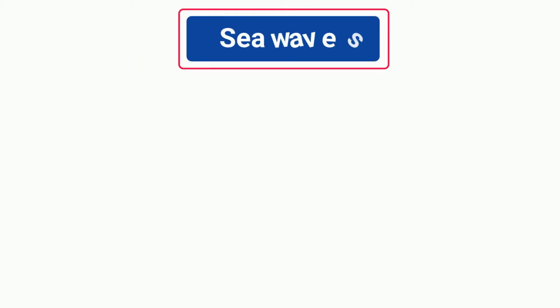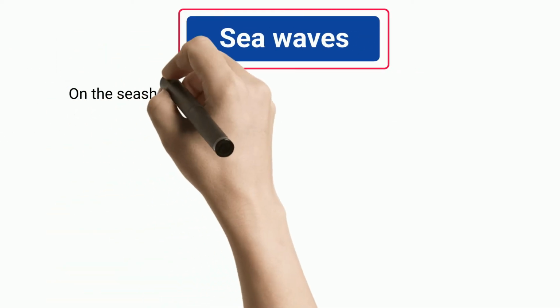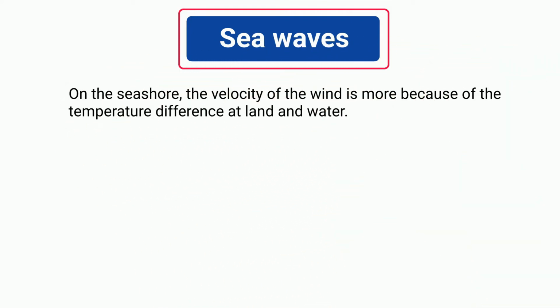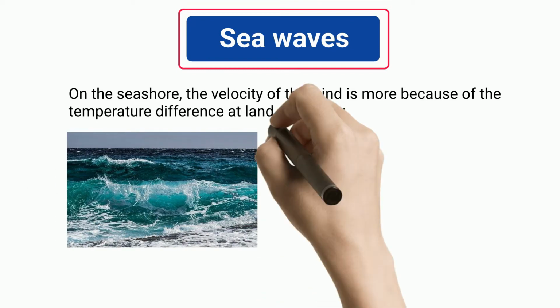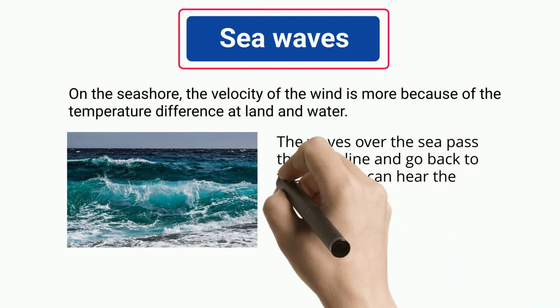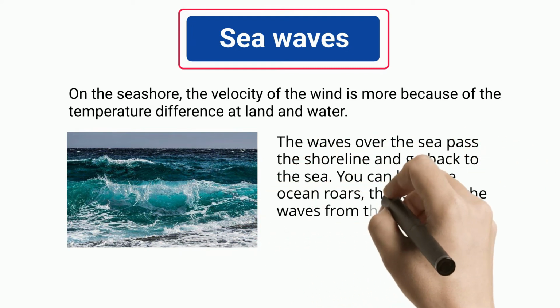Sea waves. On the seashore, the velocity of the wind is more because of the temperature difference at land and water. The waves over the sea pass the shoreline and go back to the sea. You can hear the ocean roars. This is due to the waves from the ocean.